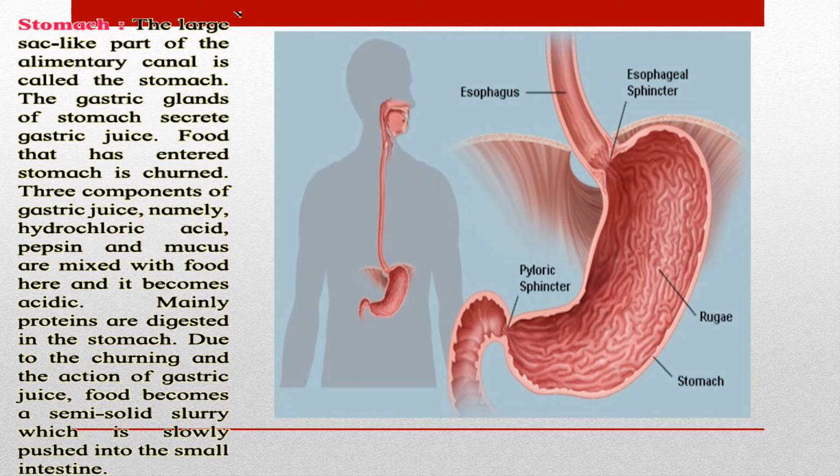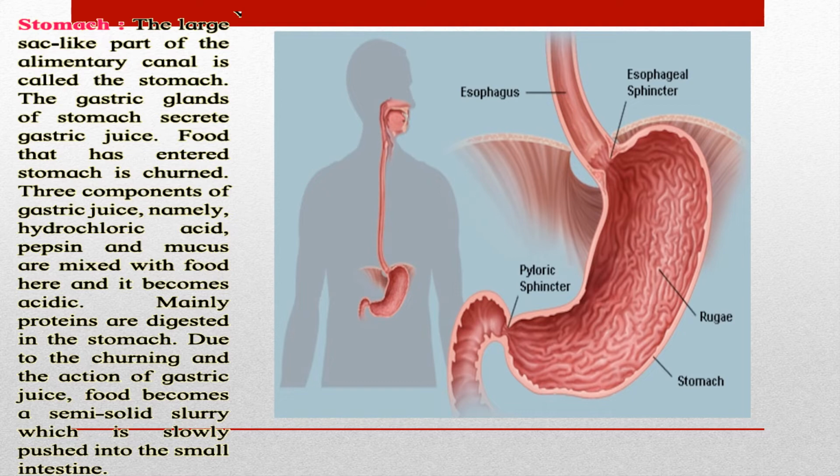Then the gastric juices, the hydrochloric acid, pepsin and mucus, are mixed with the food and the food becomes acidic. Mainly proteins are digested in the stomach. Due to the churning and the action of gastric juices, food becomes a semi-solid slurry which is slowly pushed into the small intestine. Now it becomes a little bit liquidy, not very solid, not very liquid. Okay, it can be pushed into the small intestine from the stomach.